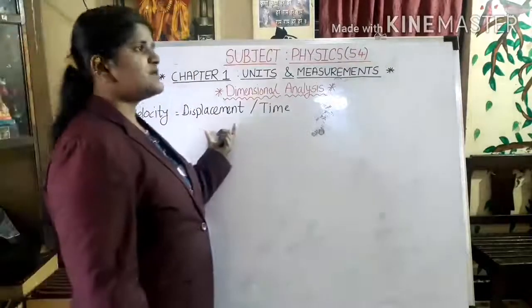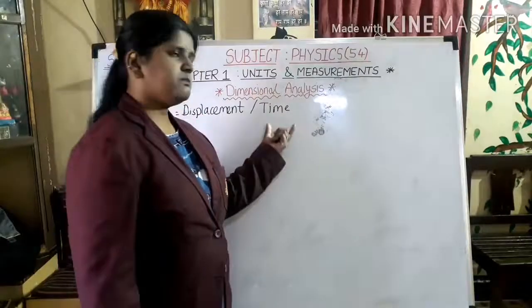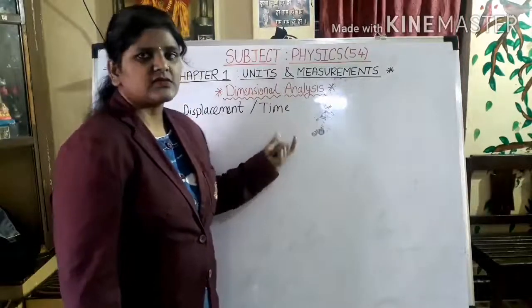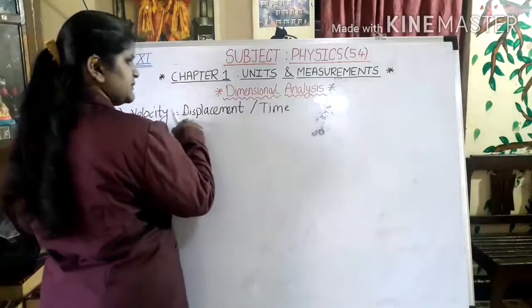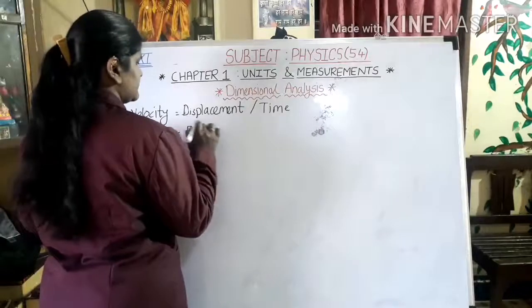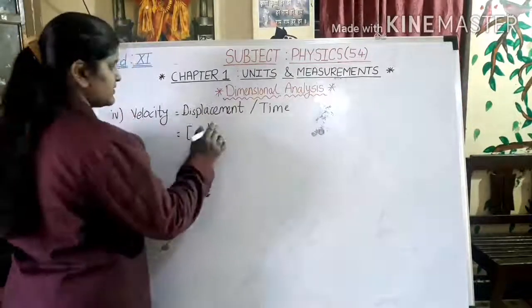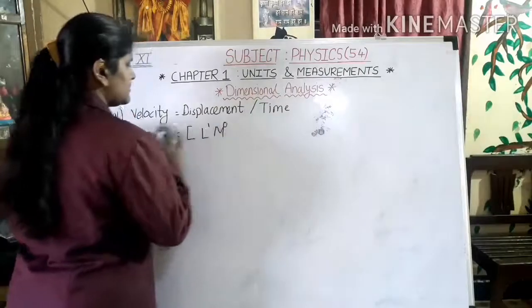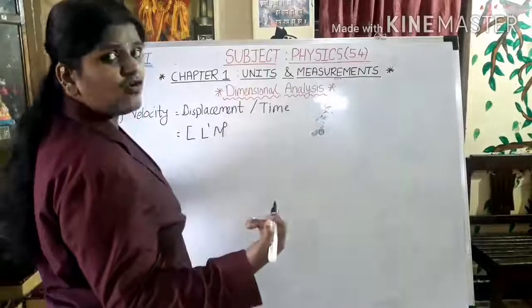Now, displacement is nothing but a measure of length, and time, as you know, is measured in seconds. So I can write that displacement is measured in length, so I will write L1 over here. Mass is not there. Is time there? Yes, time is there, but it is in the denominator.